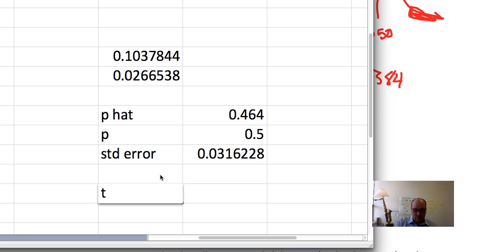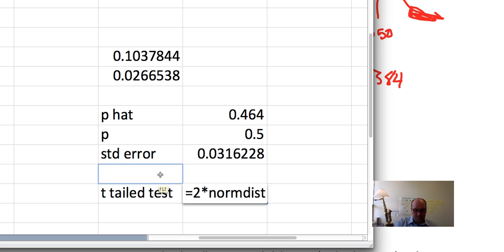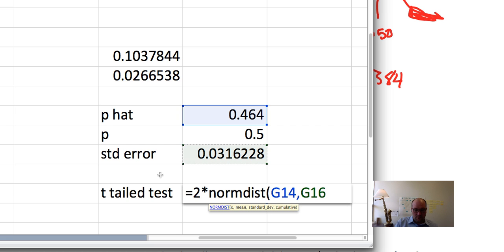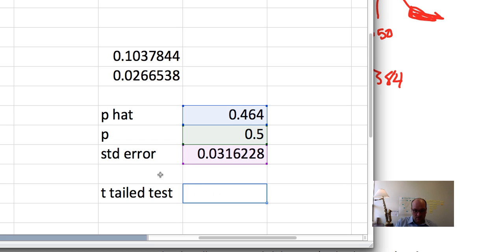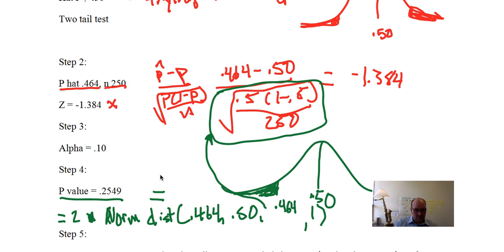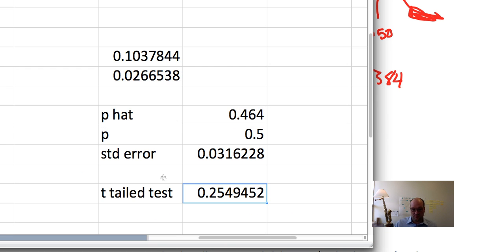And then for a two-tailed test using proportions, we can stick with the norm dist because we're dealing with proportions here, not with sample means. So it equals 2 times norm dist. Our x is our p hat. Our mean is our p. Standard deviation, we're really using a standard error. And then 1. We get 0.2549. Hopefully that's what, yep, 0.2549. So that's all there is to it.